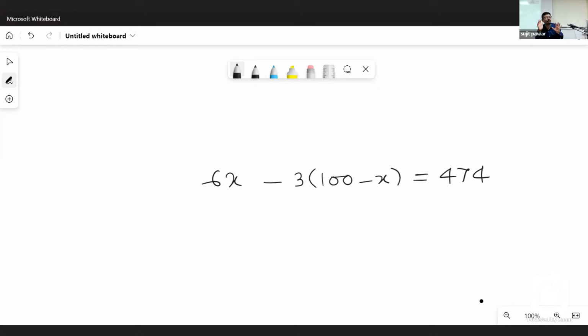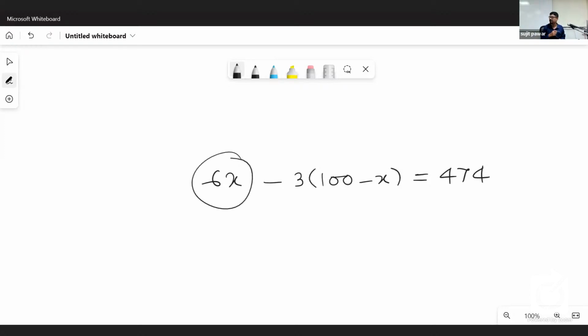Whatever is the number of questions answered correctly into 6, whatever is the number of questions answered wrong multiplied by 3. So marks obtained by that candidate by answering questions correctly is 6 into the number of questions answered correctly. So we have written the first line: let the candidate answered X questions correctly. So X into 6, that is the first product.